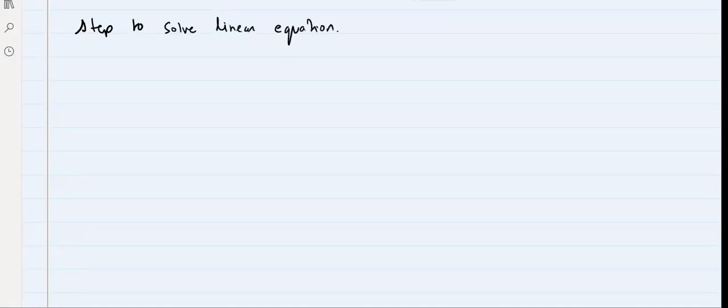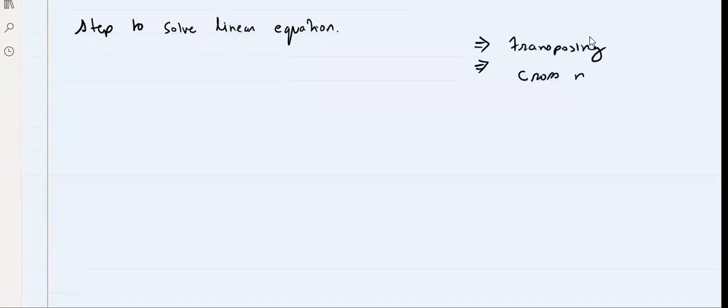Now, it depends on the type of linear equation. I will start with the difficult one, because the easy one you can solve anyway. When we talk about linear equations, we have two very important steps. First is transposing, and second is cross multiplication.